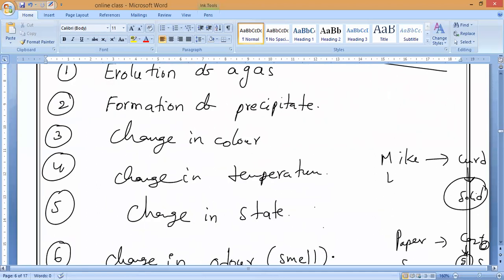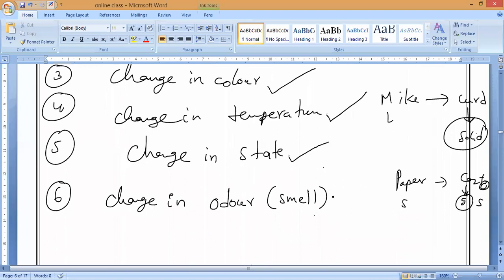That is totally how many, guys? Six. First is evolution of a gas, second is formation of precipitate, third is change in color, next is change in temperature, next is change in state, and the last is change in odor. Odor means smell. So these are the six characteristics.